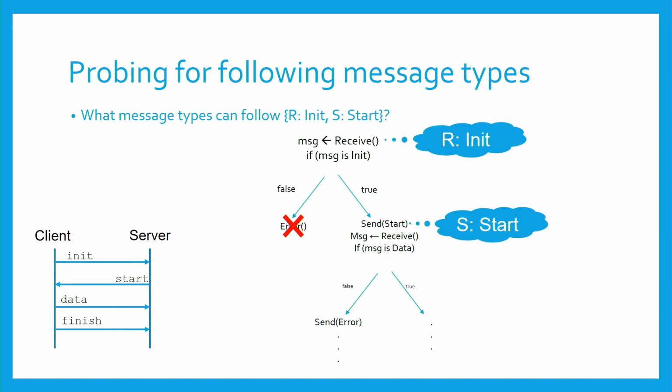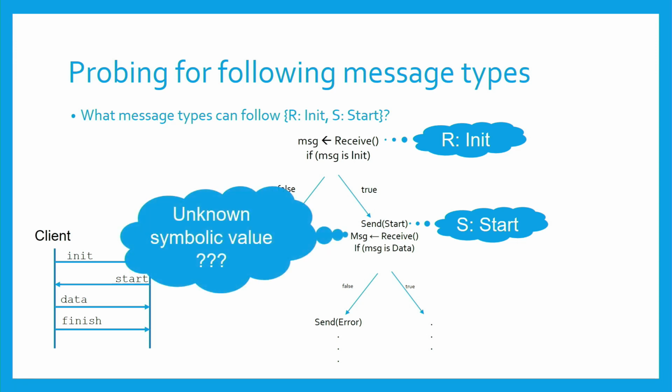But first, let's see another example for probing the message types that can follow receiving init initially and then sending a start message. Well, in this case, we continue symbolic execution from the point where a start message is sent already. And right after that, there is a receive for another message. Now, we recall that receiving a message is actually receiving a symbolic value. We have no constraints on that because the program just received it.